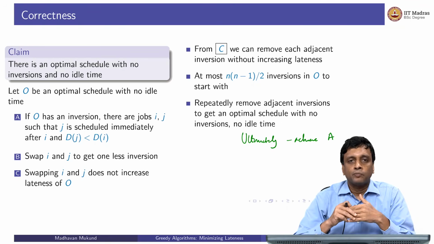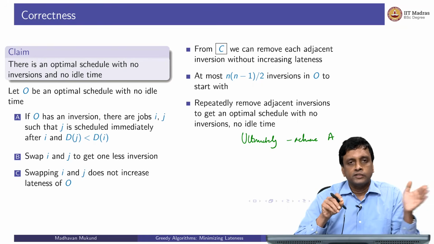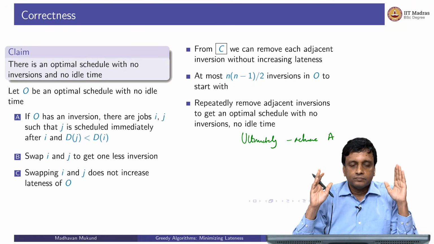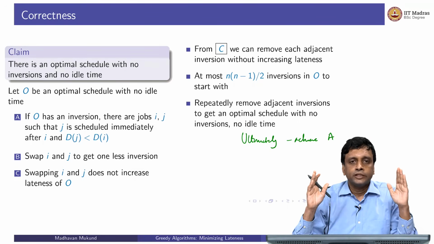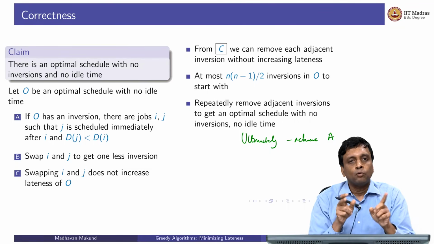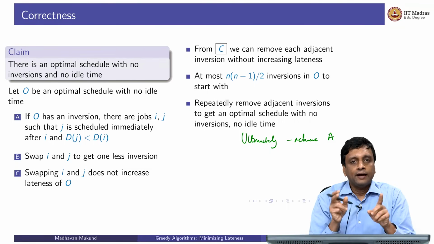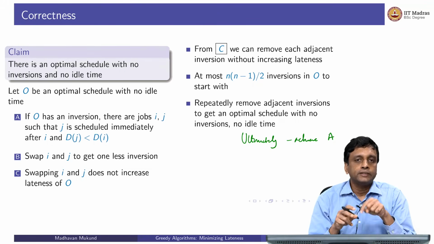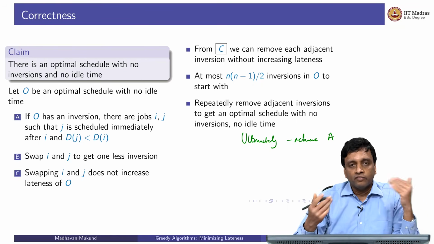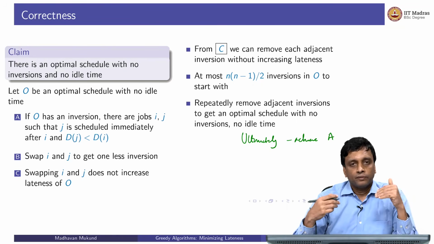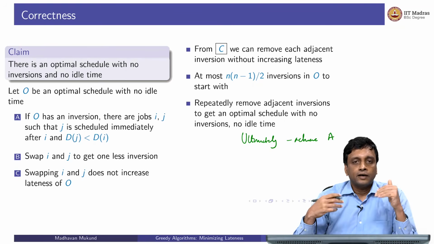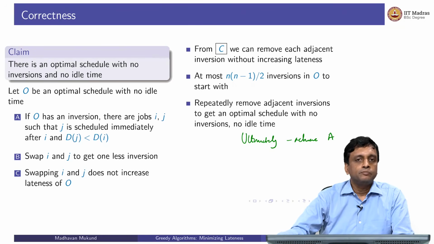Our greedy algorithm has this property that it is defined in this order, so it has no inversions by construction and no gaps, and I have taken an arbitrary optimal schedule and done this exchanging. So this is called an exchange argument. By exchanging components of that solution, I have gradually transformed it into the solution that I have, right? So this is proof that any optimum schedule can be converted into a schedule which looks like our greedy schedule, and since this conversion does not affect optimality, our schedule that we produce because of this greedy algorithm must be optimal.